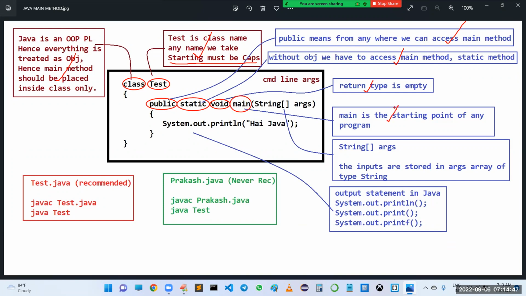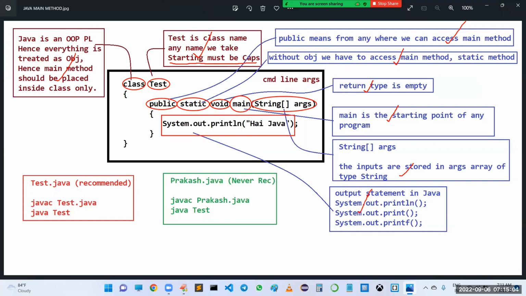Main is the starting point of any program. What about this String args? Sir, String args: the inputs are stored in an array of type String. Sir, what is this System.out.println? It is an output statement in Java.